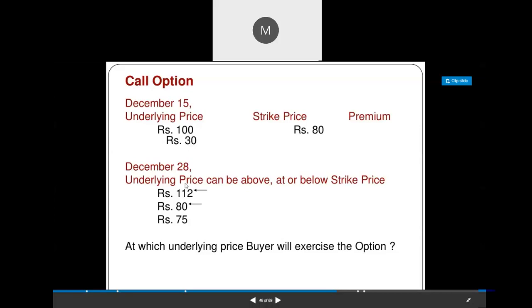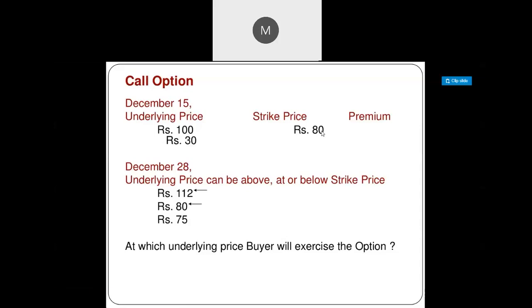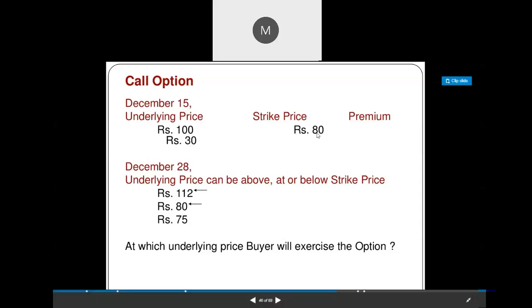So here you have the option, either you execute the contract or not execute the contract. Normally in this situation, the option buyer will not execute the contract because, for example, if he purchased 500 quantity, 500 into 5, there will be a 2500 loss. So instead of executing the contract, he will not execute it, but he has to pay the premium amount of rupees 30.